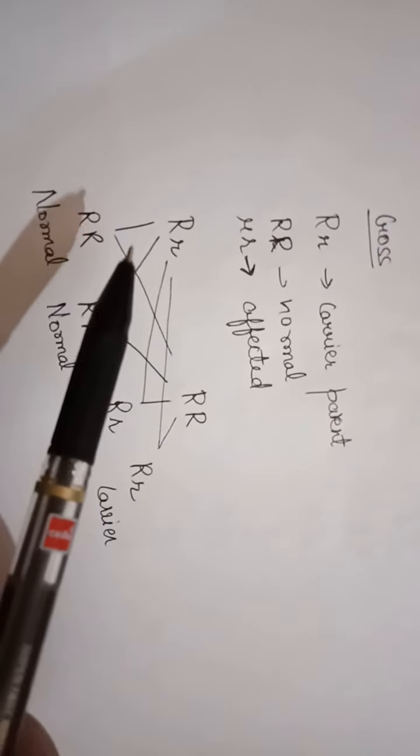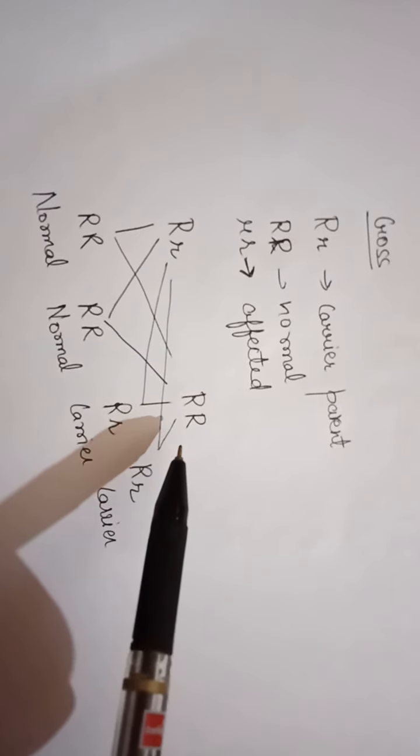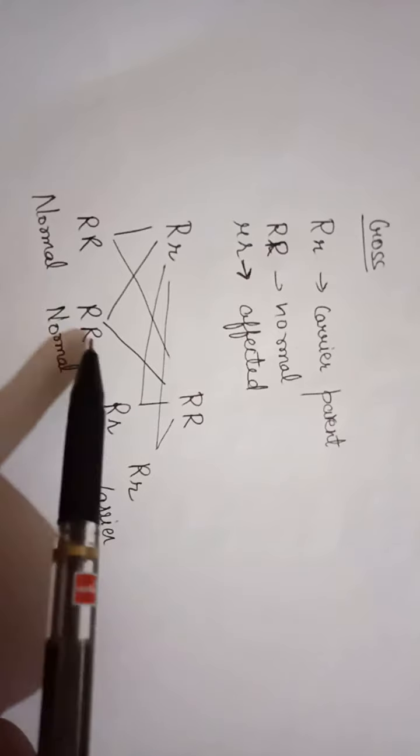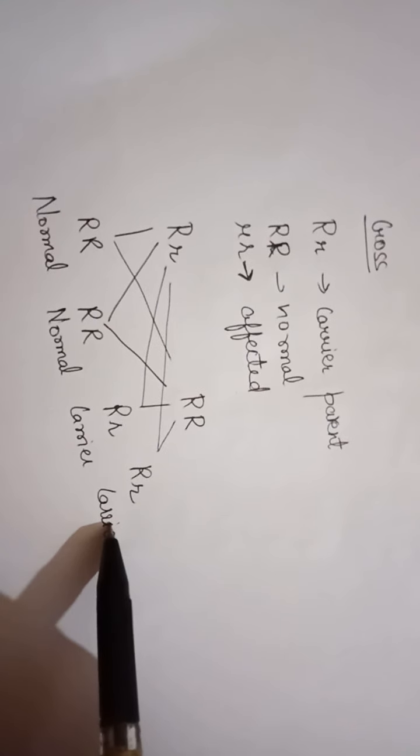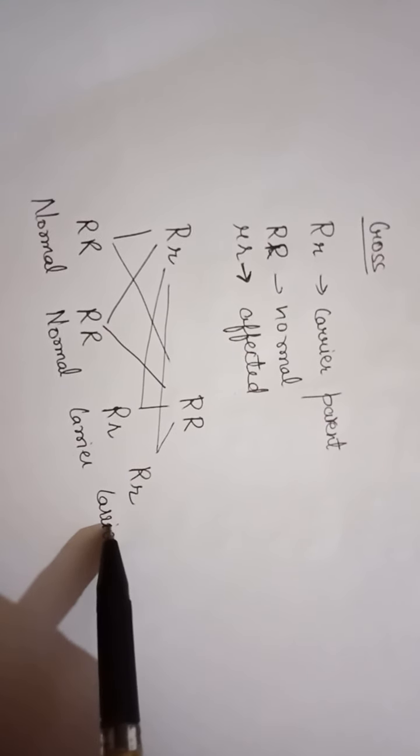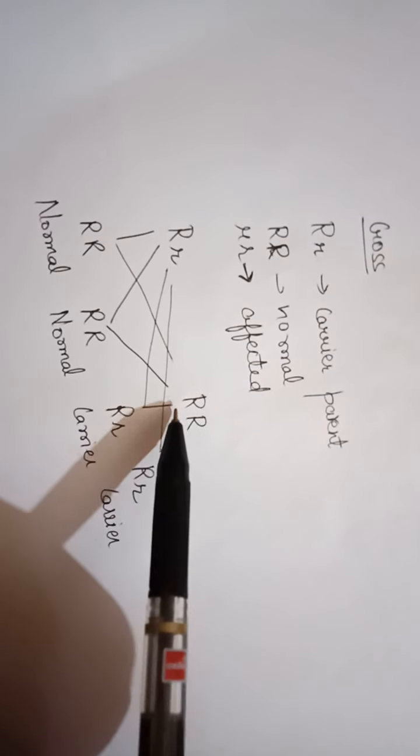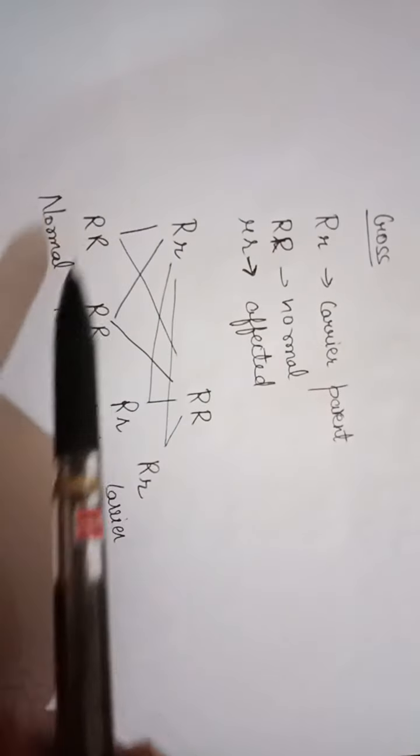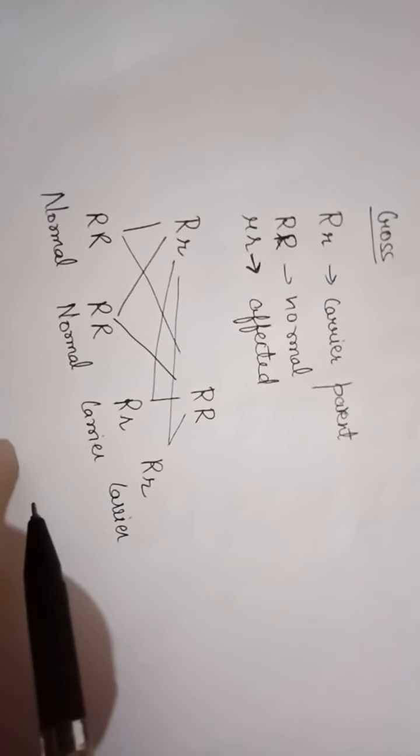Now here I have shown one cross between capital R, small r, a carrier, and capital R, capital R, normal. So what will be the result? Capital R, capital R, normal; capital R, small r, carrier; and carrier. And I told you the progeny will be affected only when both parents are carriers. If in place of capital R, capital R, it was capital R, small r, then only would the progeny get small r, small r.